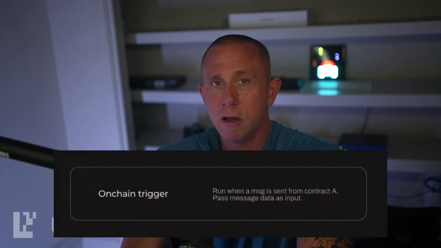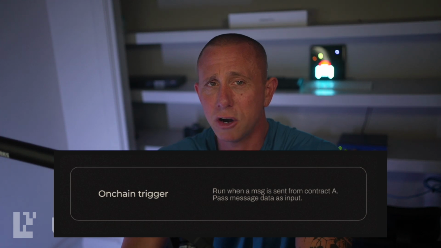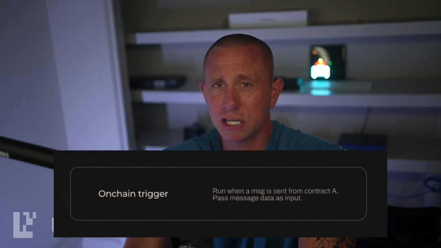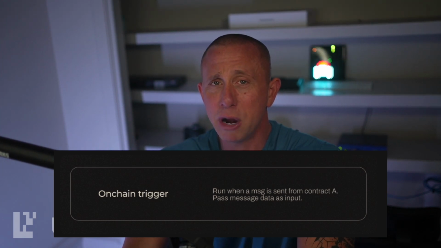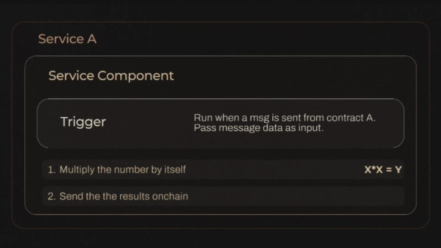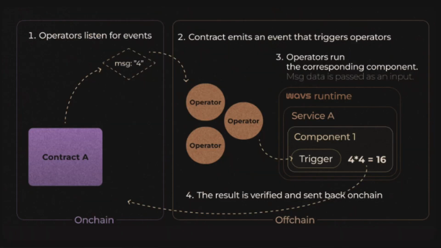So how does Waves work? Let's walk through the basic components of a Waves service. First are triggers. These are events that start your service. For example, when a smart contract emits an event on-chain, operators detect it and execute your service logic. Number 2, service components. This is where your logic is executed. Your code, written in Rust, is compiled into WASM and runs in a secure sandbox environment called WASI, short for WebAssembly System Interface. And then finally, there's the submission logic. Once the service runs, results are signed by operators and submitted back to the blockchain for verification.